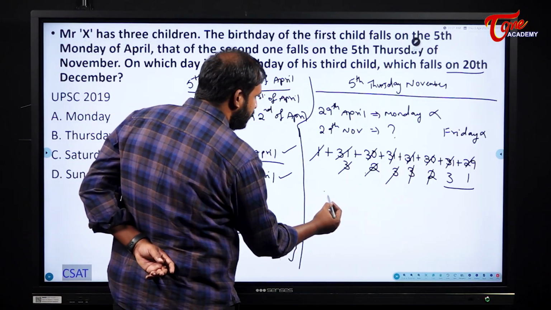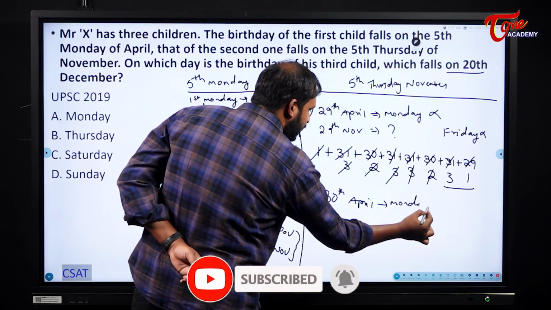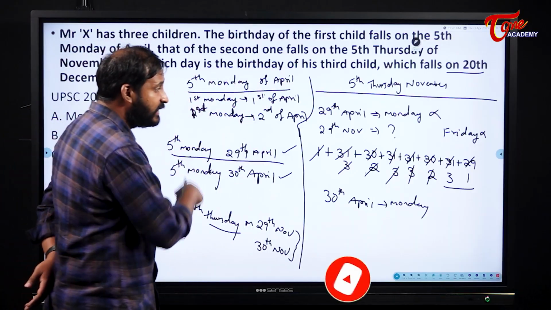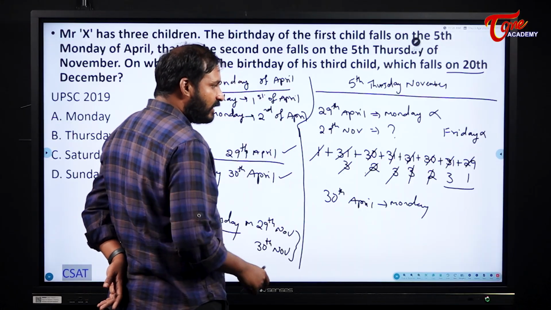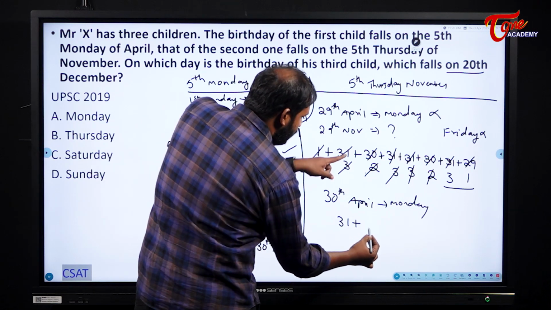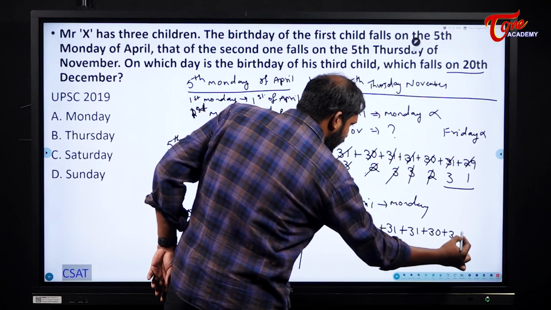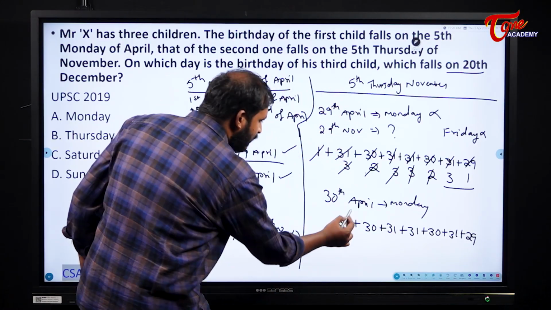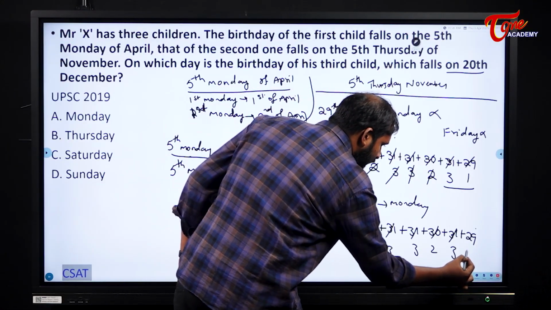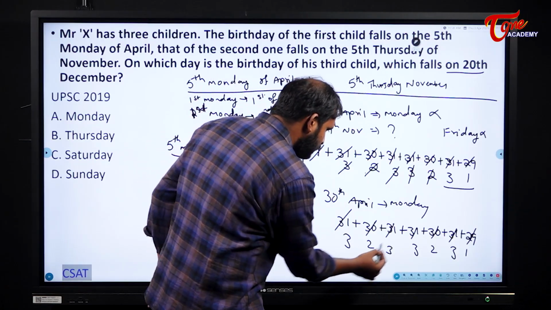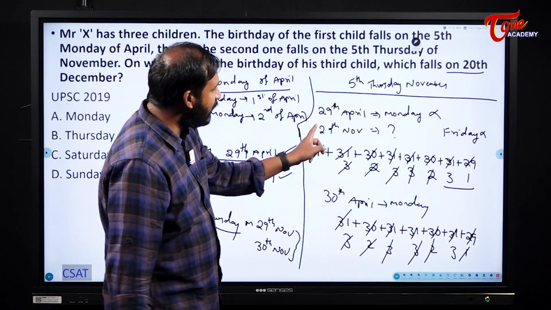For example, if I take 30th of April as a Monday, if I consider 30th of April is a Monday, so now please check here what will happen for us. Now, it will be satisfied. So, in the month of April that one day will not be there for us. So, directly I will write, anyway I already have written here 31, 31, 30, 31 and 29. Now, what will happen? We will see here. Here I will be left with 3, 2, 3, 3, 2, 3 and 1. So, 3, 3 and 1 get cancelled. Next 2, 2 and 3 get cancelled. Now, see here, Monday plus 3 days.